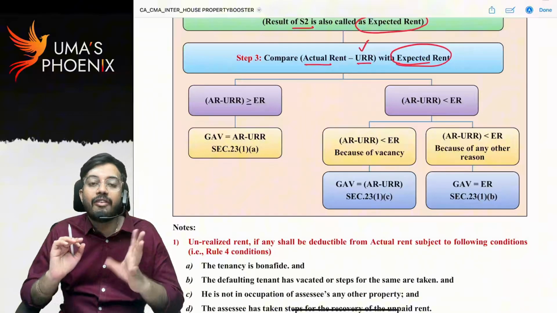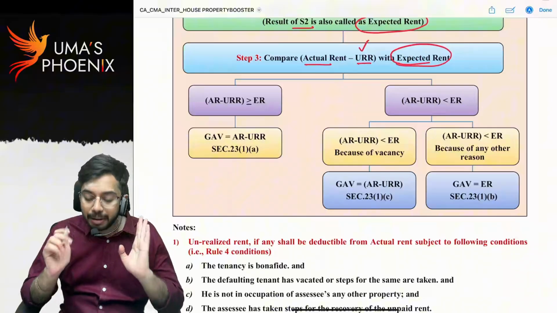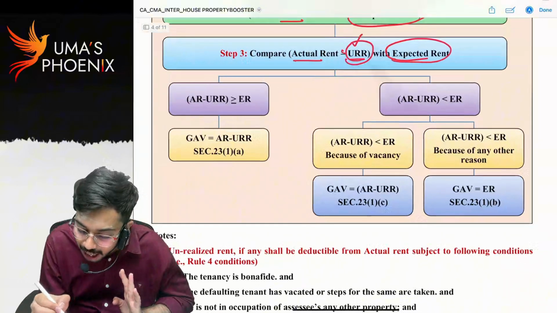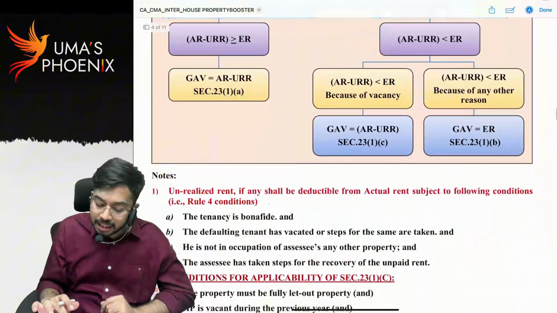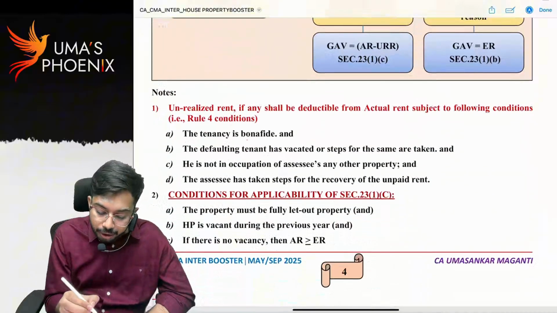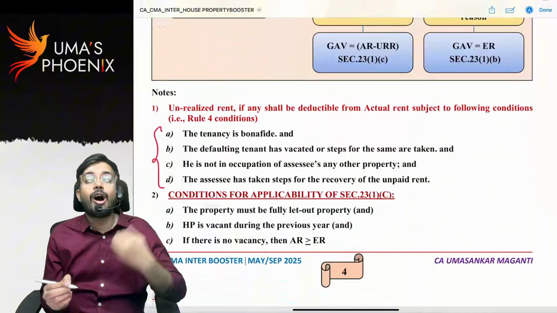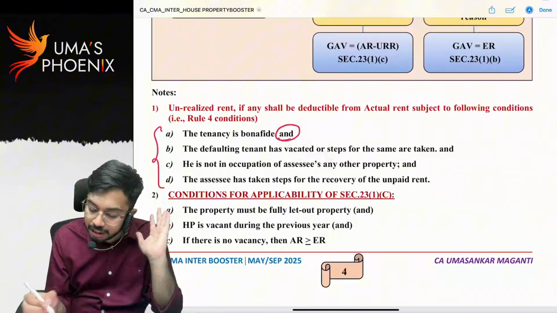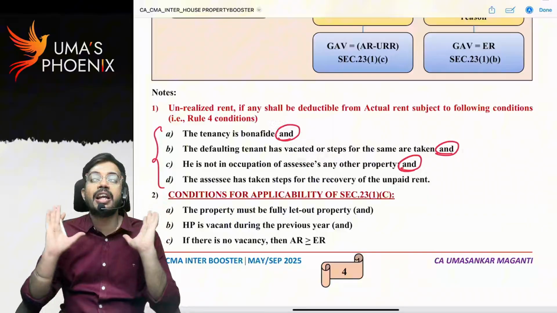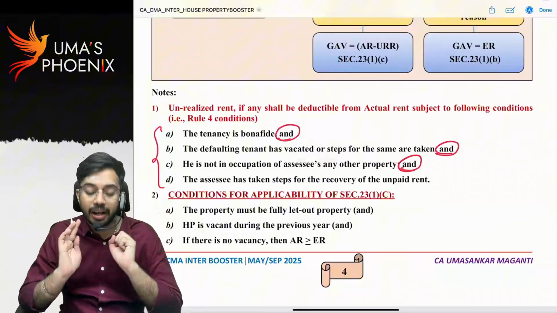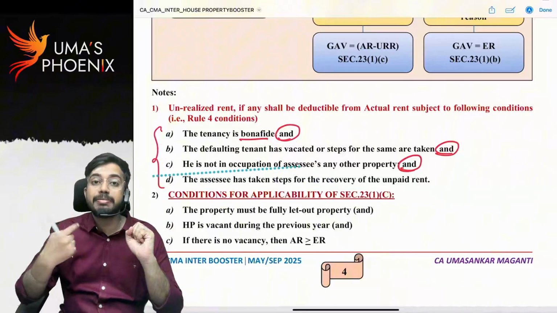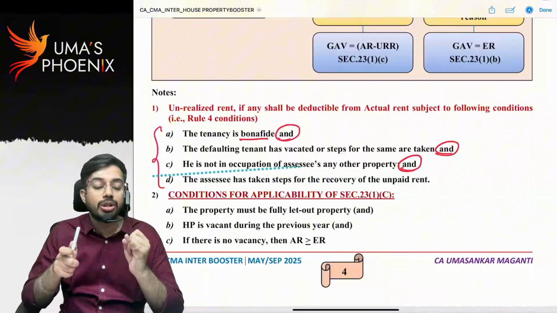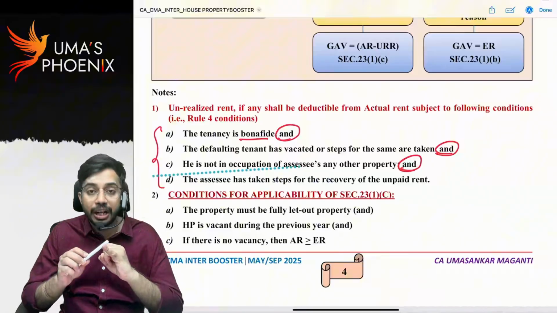So in step 3, whatever unrealized rent is there, that can be reduced. But this unrealized rent can be reduced subject to satisfaction of 4 conditions. You can see, if all these 4 conditions are satisfied, what is the conjunction? And. Then only unrealized rent can be reduced from actual rent. First of all, tenancy is bona fide. The agreement between owner, that means me, and the tenant is genuine. So only if the agreement between owner and tenant is genuine can unrealized rent be reduced from actual rent.